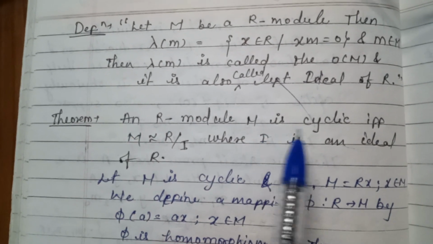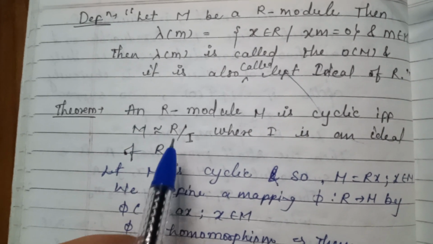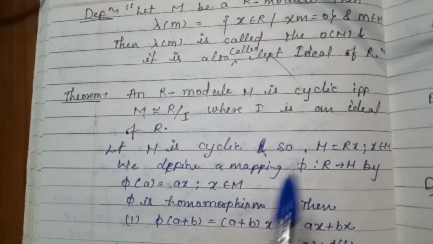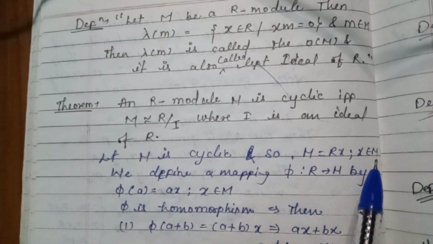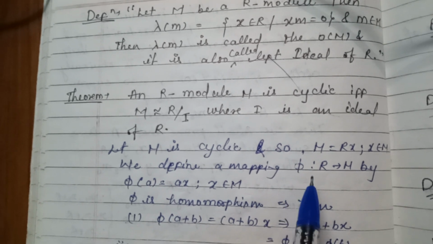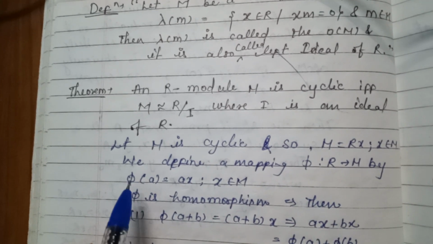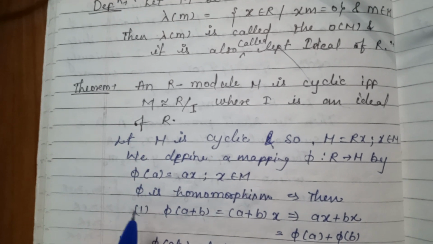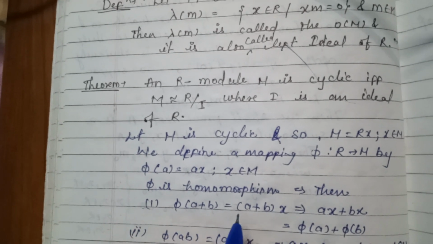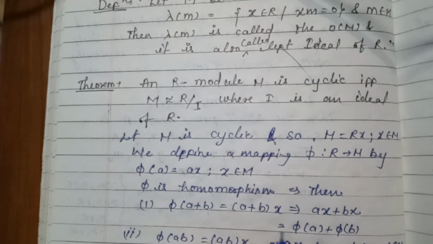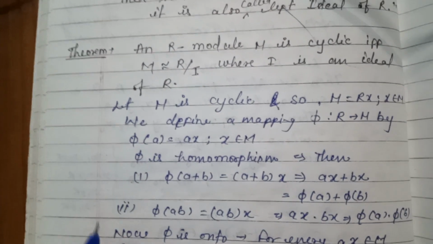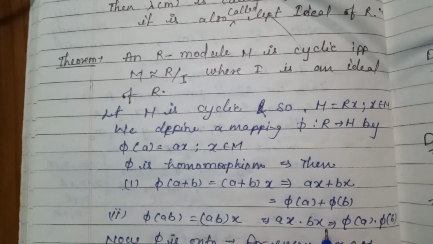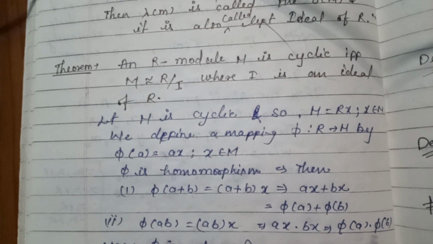An R module M is cyclic if and only if M is isomorphic to R by I, where I is an ideal of R. Let M be cyclic, so M is equal to Rx such that x belongs to capital M. We define a mapping phi from R onto M by phi(a) is equal to ax, such that x belongs to M. Phi is a homomorphism. First, phi(a plus b) is equal to (a plus b)x, which is ax plus bx, equal to phi(a) plus phi(b). Second, phi(ab) is equal to abx, which implies a x dot b x, which implies phi(a) dot phi(b).